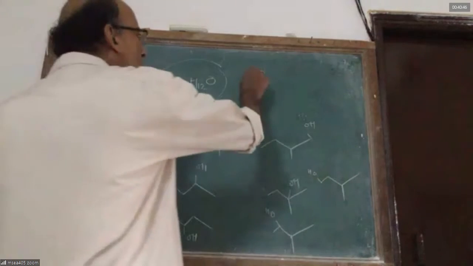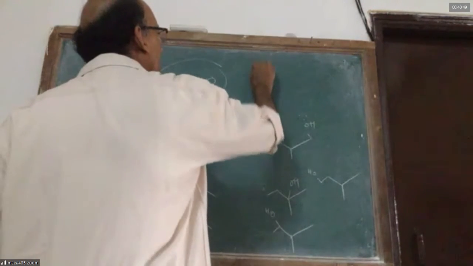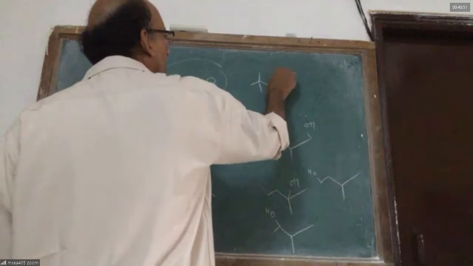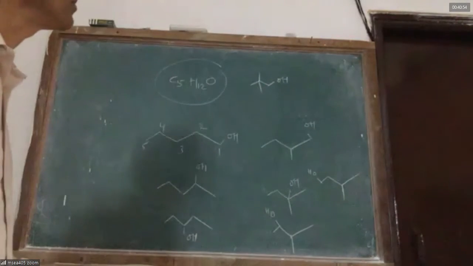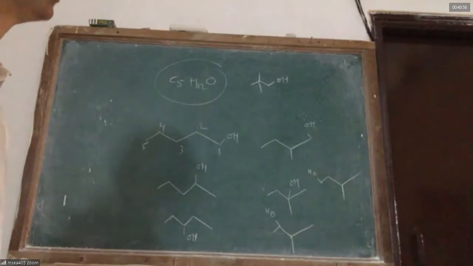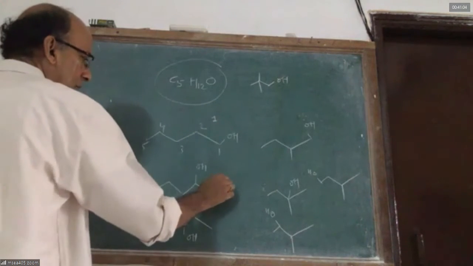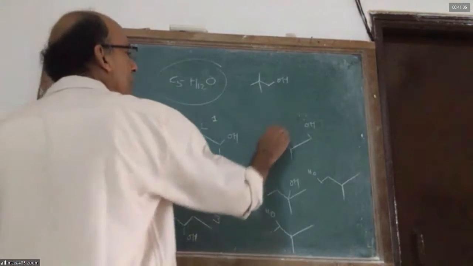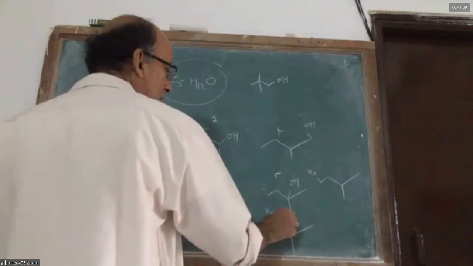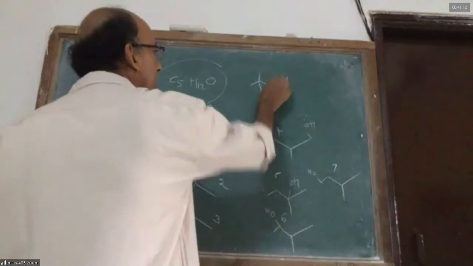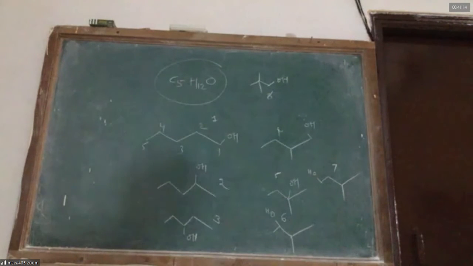I can think of one more alcohol. It is neopentyl alcohol. This also reacts with sodium to give hydrogen gas. So, how many alcohol isomers did I write? 1, 2, 3, 4, 5, 6, 7, 8. 8 compounds are possible which have an OH group with formula C5H12O. All these 8 can happily react with sodium to give hydrogen gas.